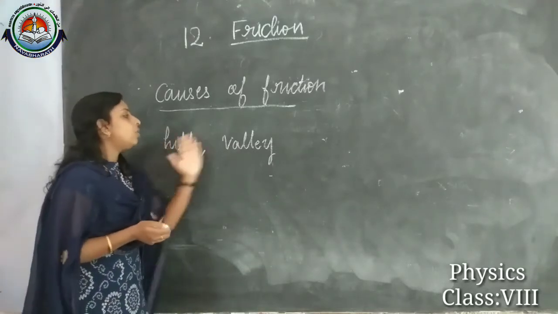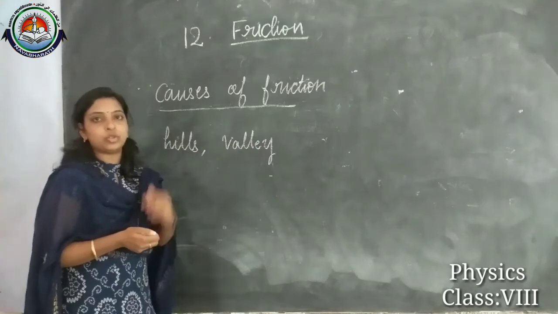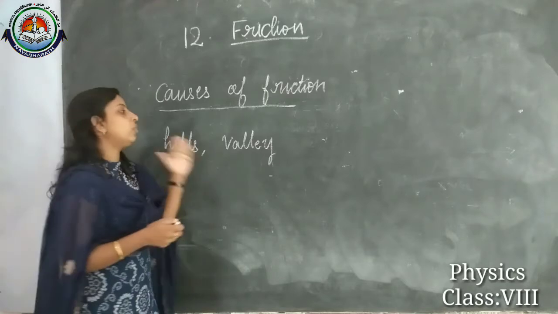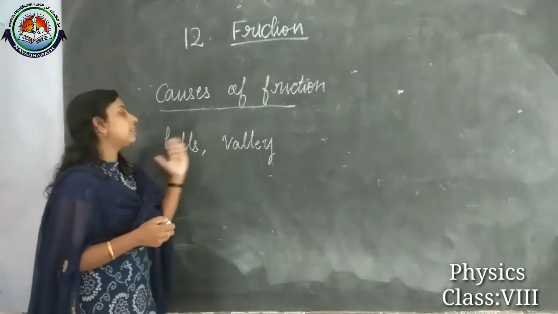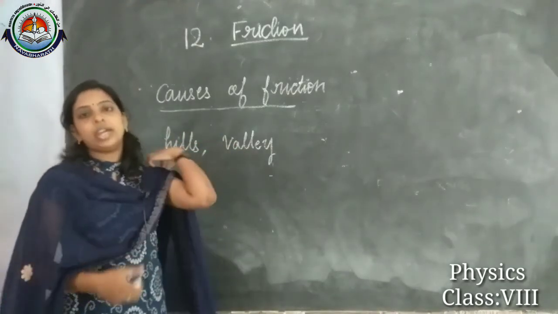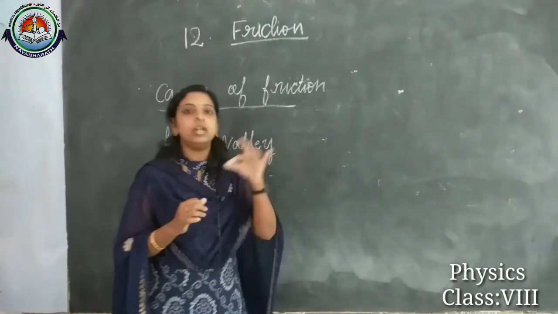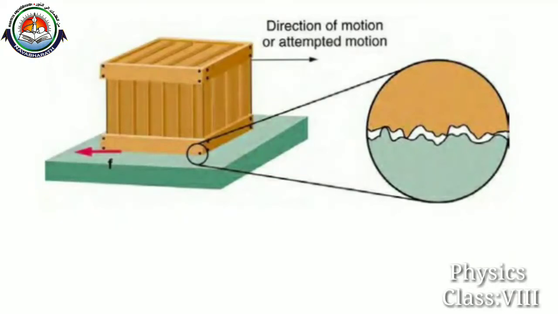So how can we see these hills and valleys? With the help of a microscope, in the microscopic view, we can see the hills and valleys. Here in this picture you can see a wooden block over a green colored surface, and the picture already shows the direction of motion of the wooden block.